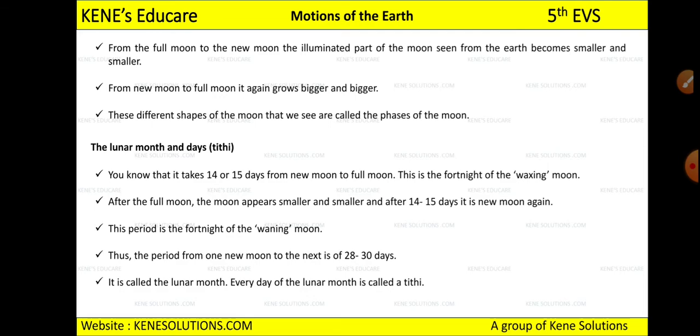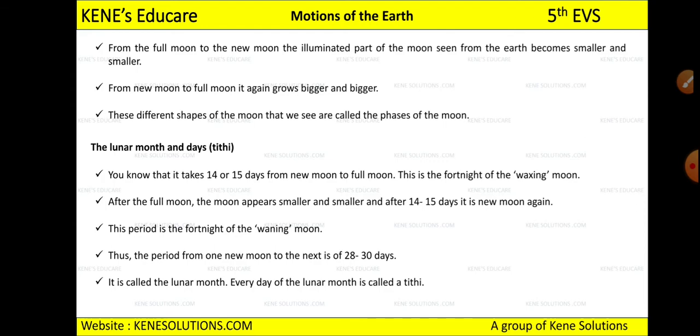So you know that it takes 14 to 15 days from new moon to full moon. New moon to full moon, what will happen? The moon will grow bigger and bigger. Okay, so it will take 14 to 15 days for this, and this is the fortnight of the waxing moon. We can call it waxing moon also. Okay, so after full moon the moon appears smaller and smaller, and after 14 to 15 days it is new moon again.